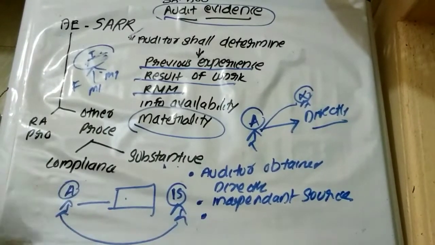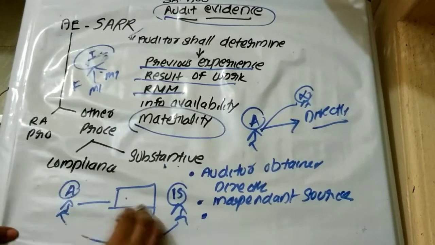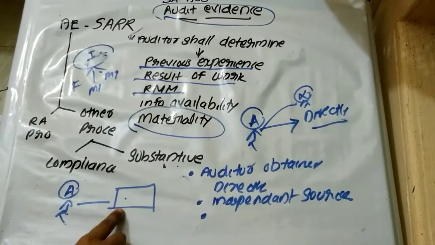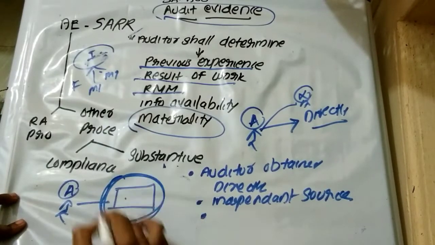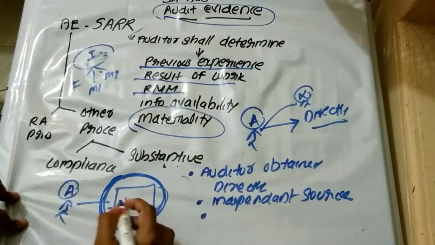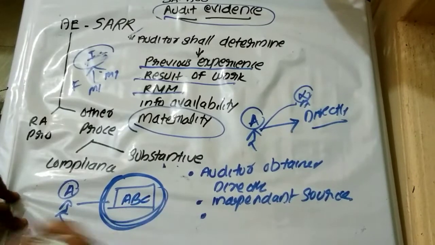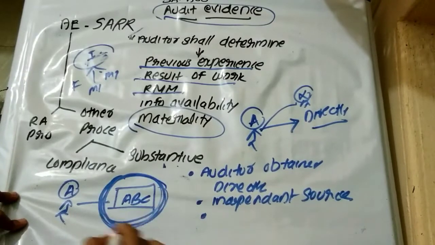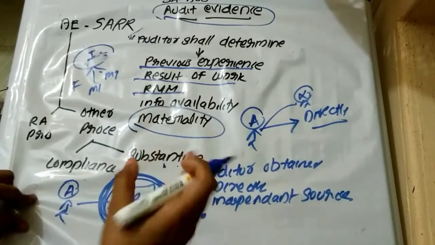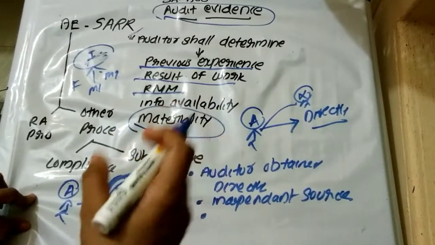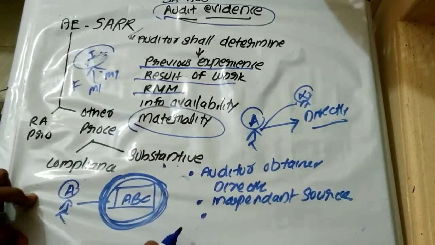Then the third case. Same auditor, he has to obtain information about this entity, the control system of the entity. Suppose this is ABC entity, and it has a strong internal control system that is operating efficiently and effectively, without any risk of material misstatement.